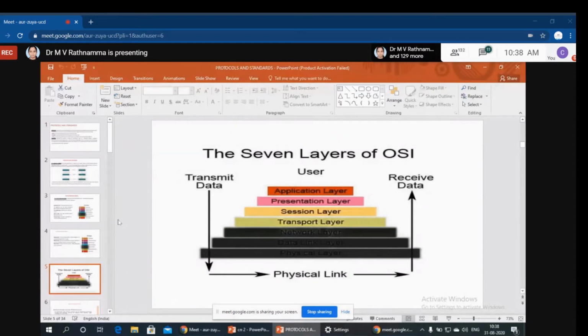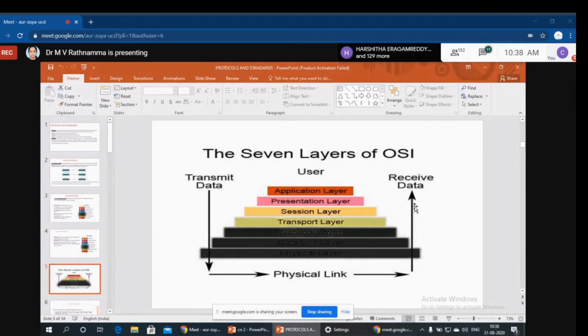See here, our data transmission is from the sender side. See the arrow mark here. Data comes from the upper layer to the lower layer, and through the physical link it is transmitted to the receiver, and the receiver gets the data from the lower layer to the upper layers.